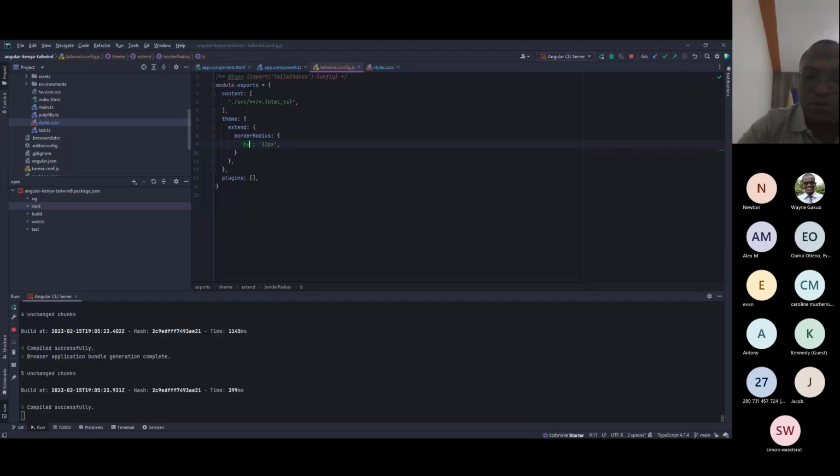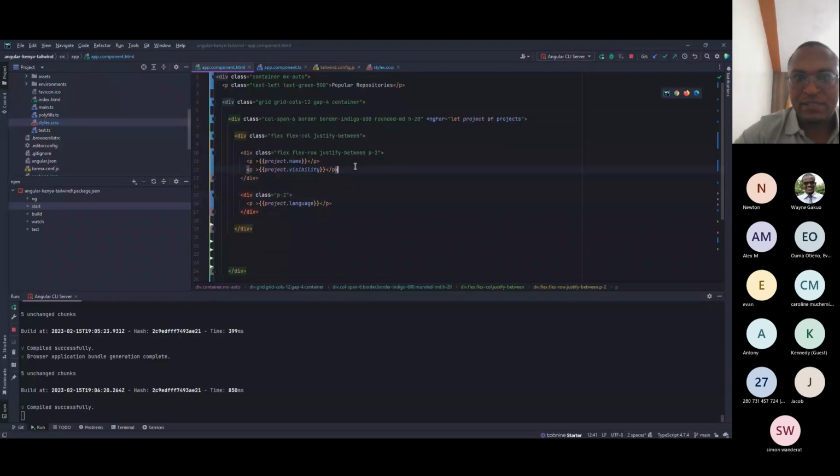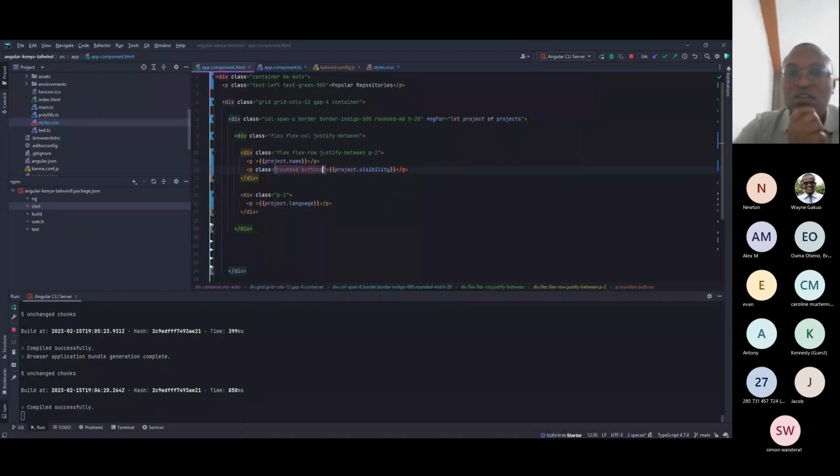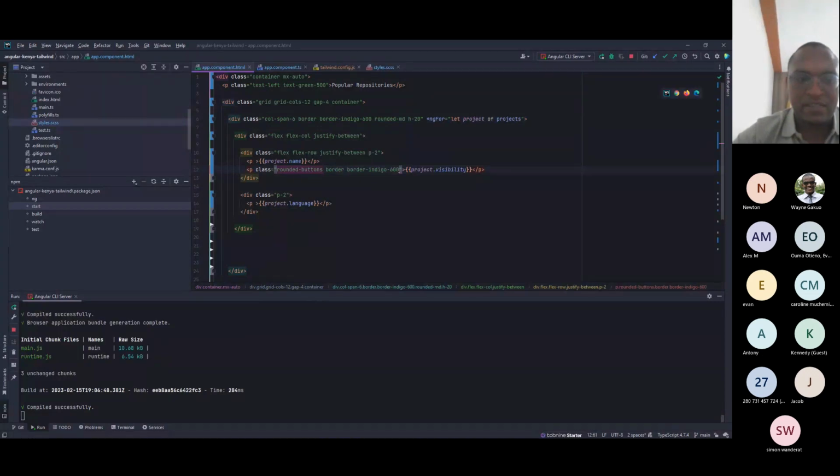border radius will be used for buttons. You just need to come here and call it buttons. Then you come to your HTML and just say paragraph visibility plus rounded. Just adding that already adds it to the IntelliSense. It's that easy. So for you to see that, you'll also have to add a border color indigo. Anyway, let's see how it looks.